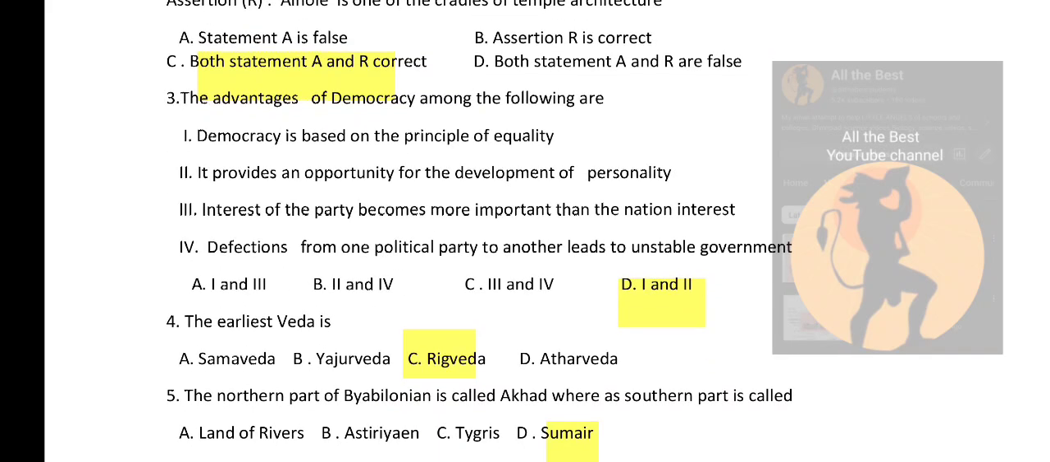So the third question, the advantages of democracy among the following are: 1. Democracy is based on the principle of equality. 2. It provides an opportunity for the development of personality. 3. Interest of the party becomes more important than the national interest. 4. Defections from one political party to another leads to unstable government. Option A 1 and 3, option B 2 and 4, option C 3 and 4, option D 1 and 2. So the right options are 1 and 2. So option D is the right answer.